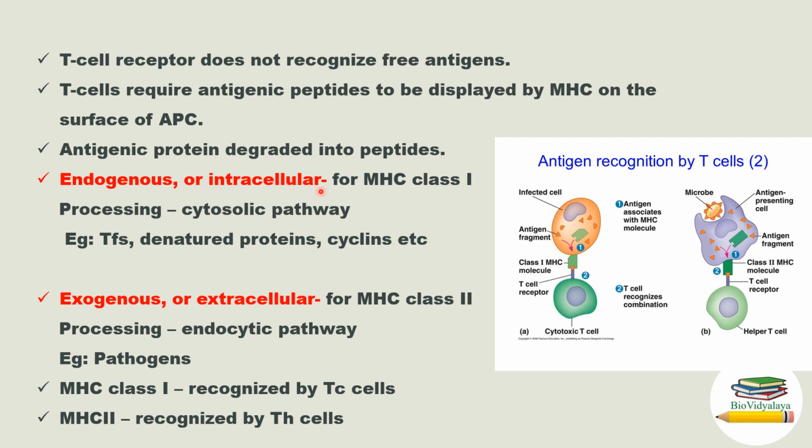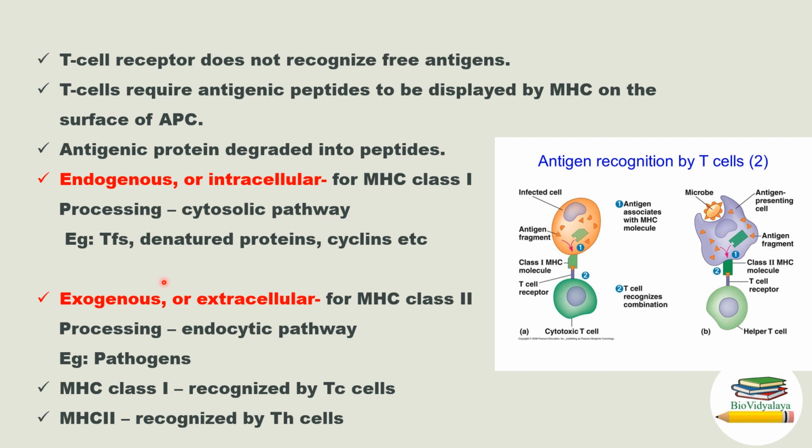Such types of antigens are presented by MHC class 1. And the processing pathway is the cytosolic pathway. Examples of such endogenous antigens are transcription factors, denatured proteins, cyclins, etc.